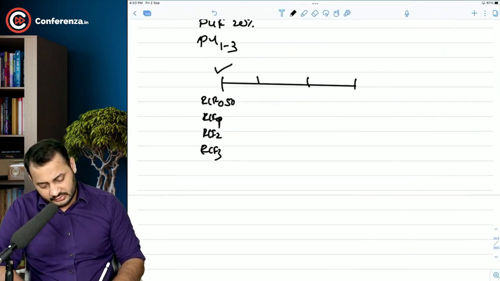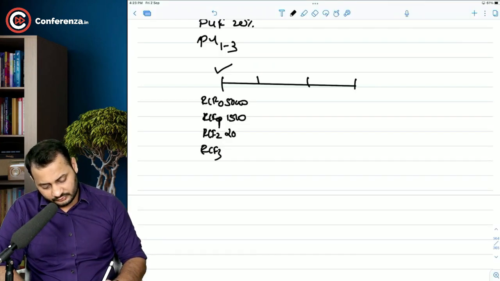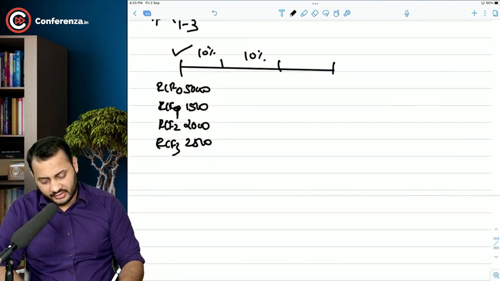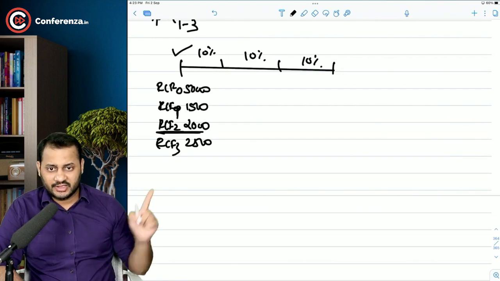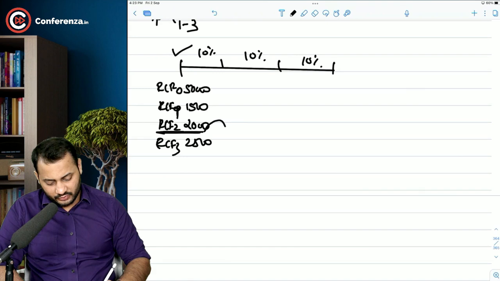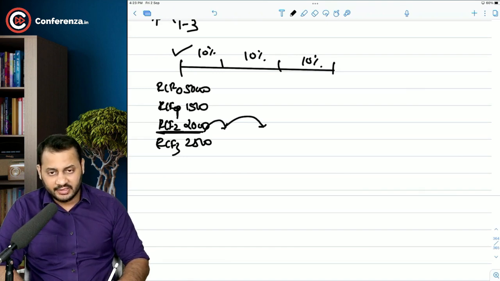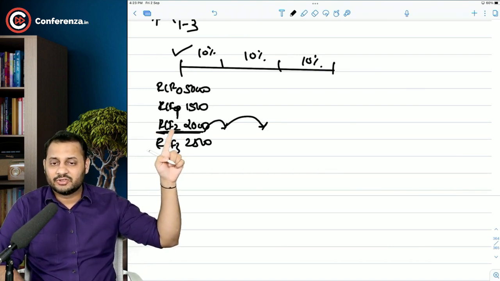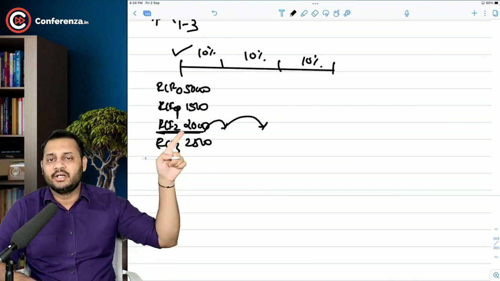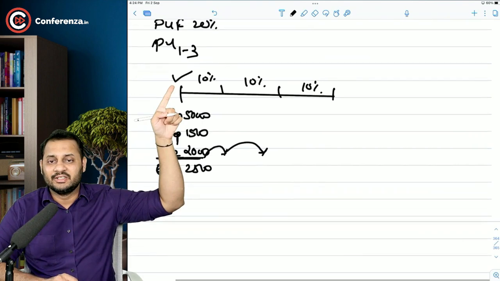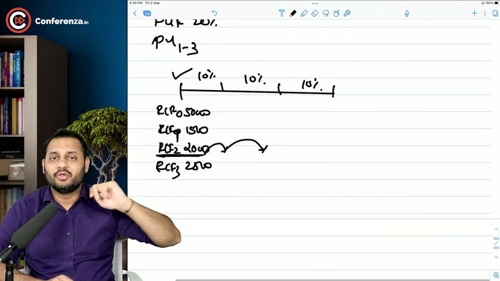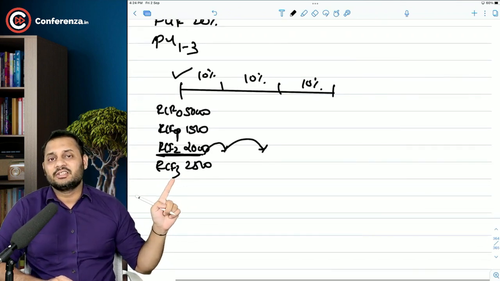So it's like 50,000, 1,500, 2,000 and 2,500. Now understand, inflation is 10% every year. If this is the cash flow for the second year, you want to first bring it to first year end, then again to second year end. So 2 times the inflation will be applicable on this. Since these are real cash flows, not even a single inflation is included in them, and that's why it is standing at point 0. And this is the cash flow for the second year. If you want to take it to the second year, the inflation for 2 years will be applicable. In this case, 3 years inflation will be applicable.